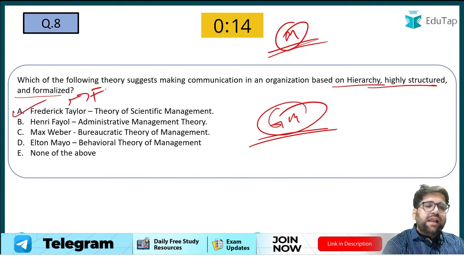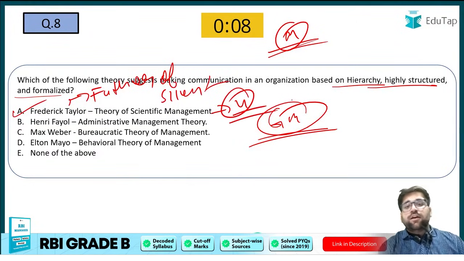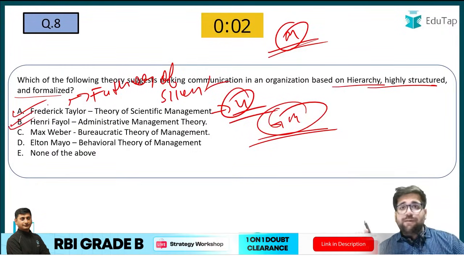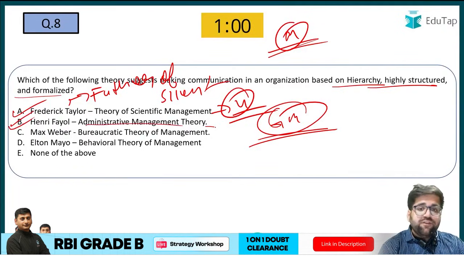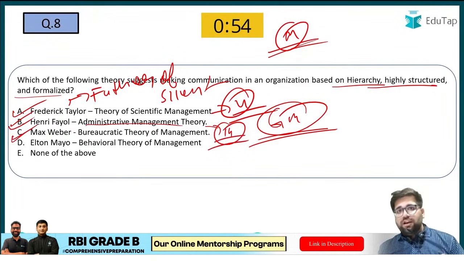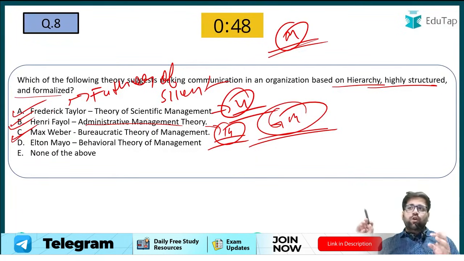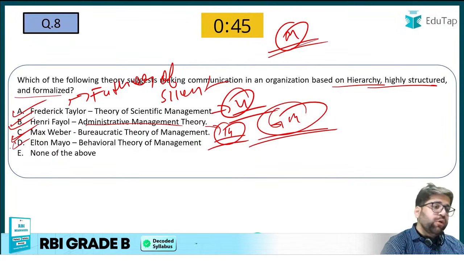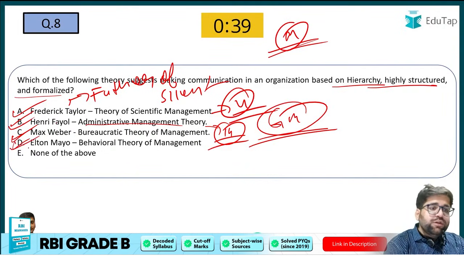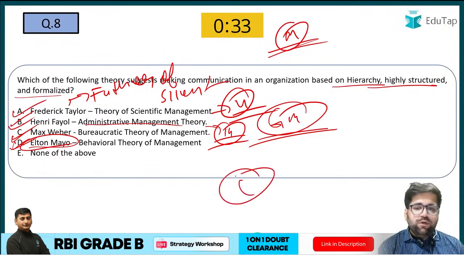Frederick Taylor is the father of scientific management. Mind you, my friends, father of scientific management, and there are 4 principles which revolve around scientific management. I do not want to go deep right now. Henri Fayol, the father of administrative management, father of modern management, has given the world-famous 14 principles of management. Max Weber is the person who has given the bureaucratic leadership style as well. He says that you have to follow your book, follow all the rules and regulations and move forward. Elton Mayo is very famous for the Hawthorne experiments, which were conducted in Chicago, USA. Under Elton Mayo, we understand how social belongingness needs work. So the correct answer to this question will be C.